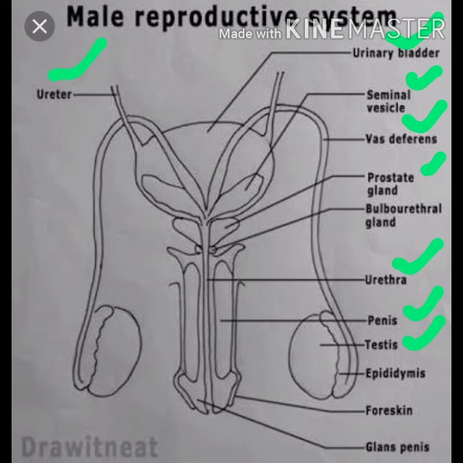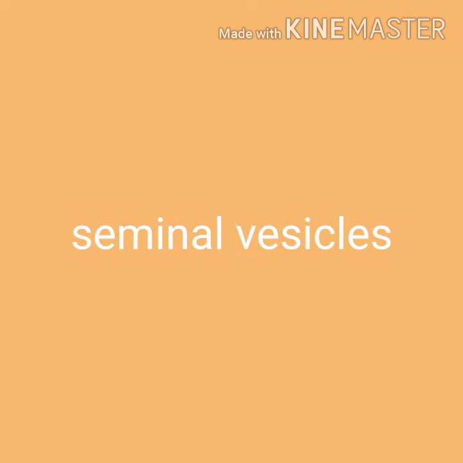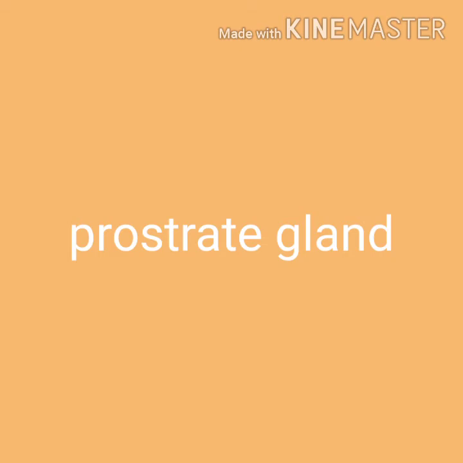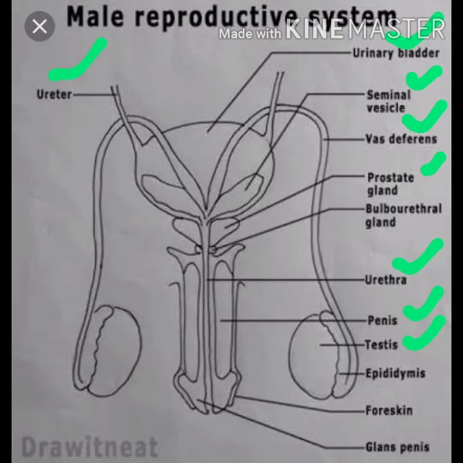Accessory glands. Which are the accessory glands? They are the seminal vesicles and prostate glands. Seminal vesicles and prostate glands, these are called the accessory glands. While the sperms are moving from the testis towards the penis, the sperms may get mixed with the secretions of the seminal vesicles and prostate gland.